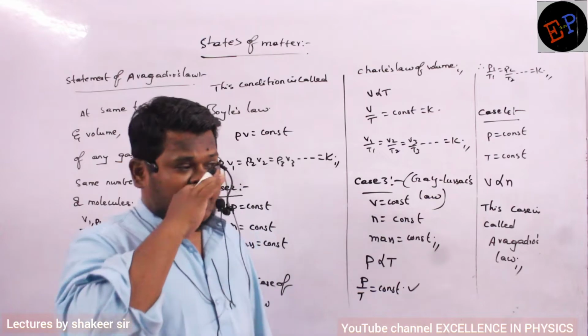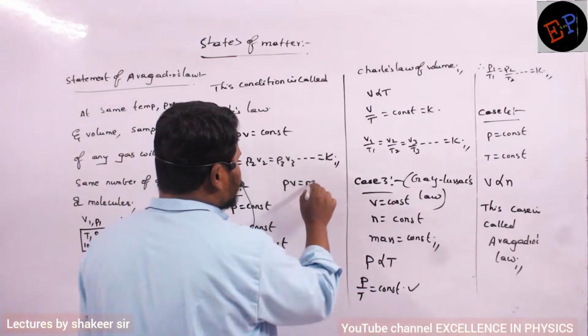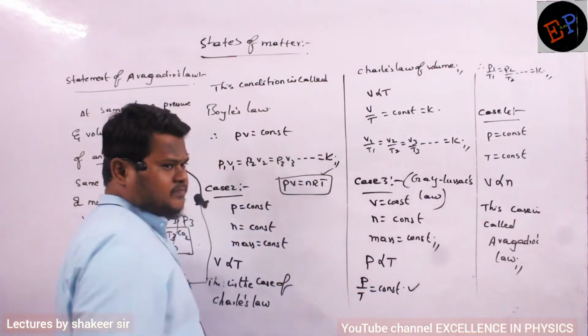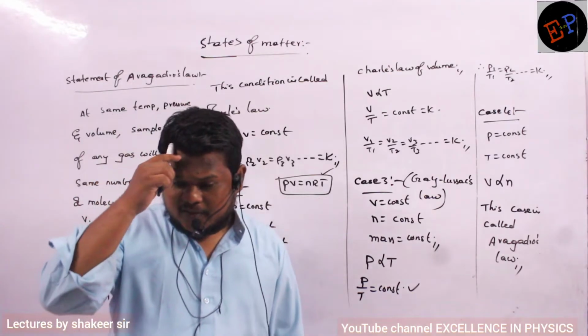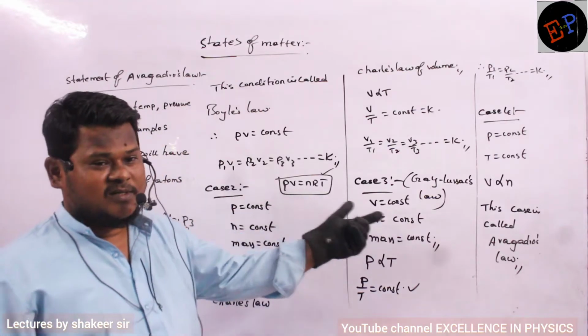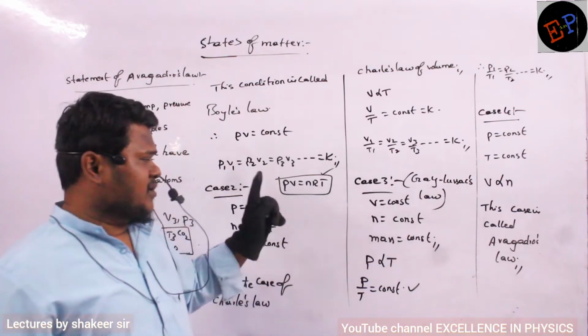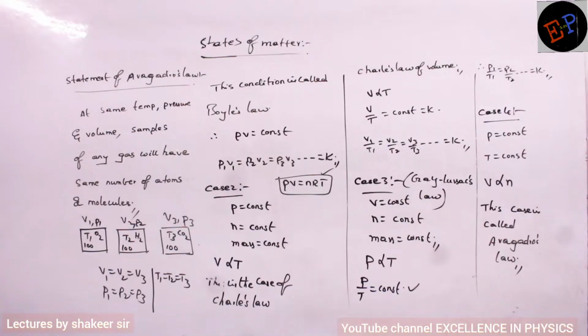So you can use any one of these equations for solving problems depending upon the situation of the problem. Or you can do one thing: you can use the universal equation. What is the universal equation? PV is equal to nRT. All these laws are derived from this law only. So you can use this directly without trying to find out whether it is Boyle's law, Charles' law, or Gay-Lussac's law. You can use this equation and do the calculation, because all of them are derived from only one equation, PV is equal to nRT. Understood? That's it. Okay, make a note.